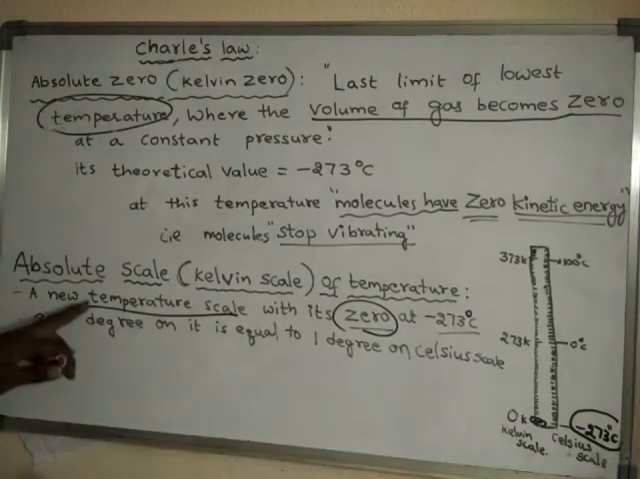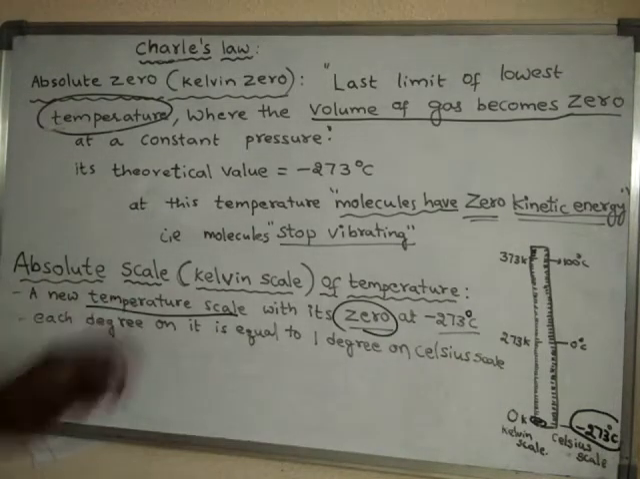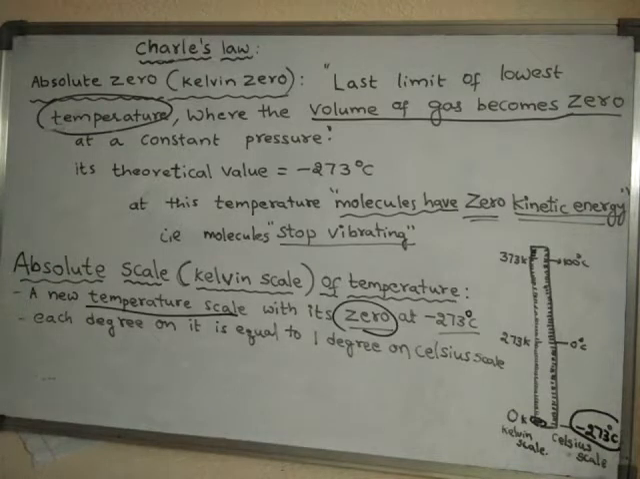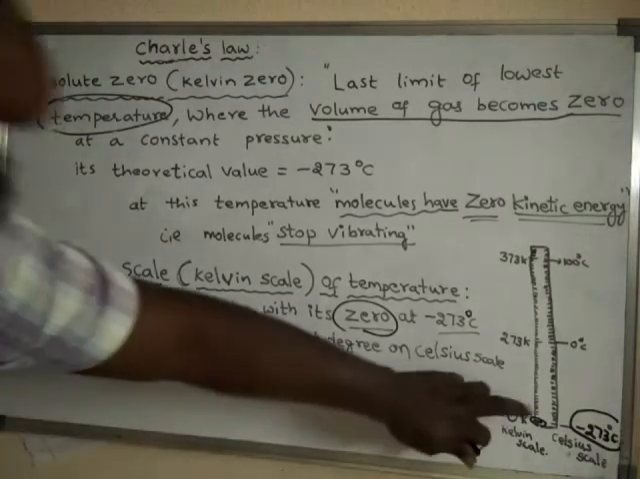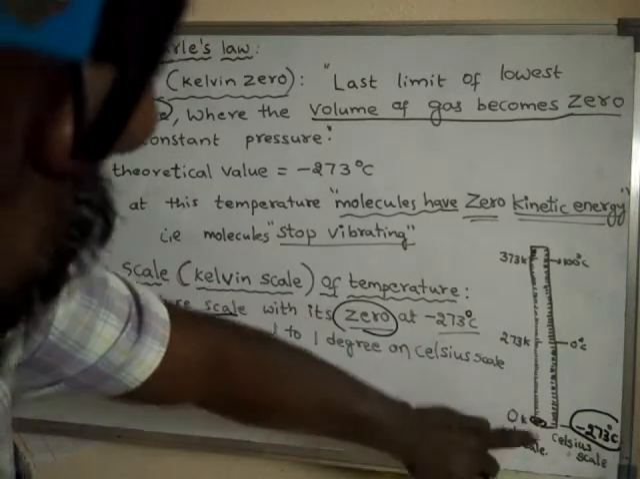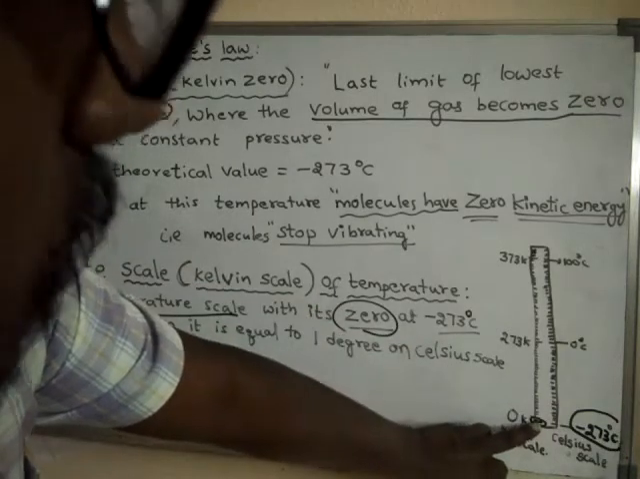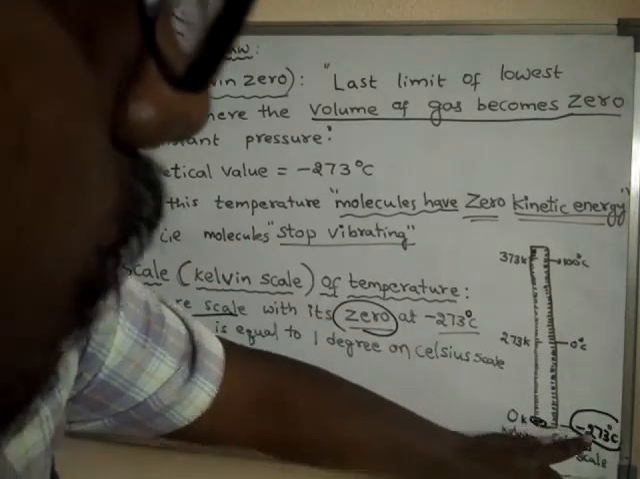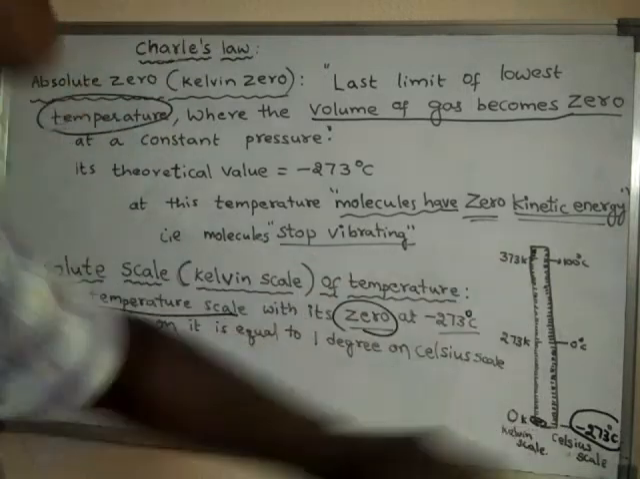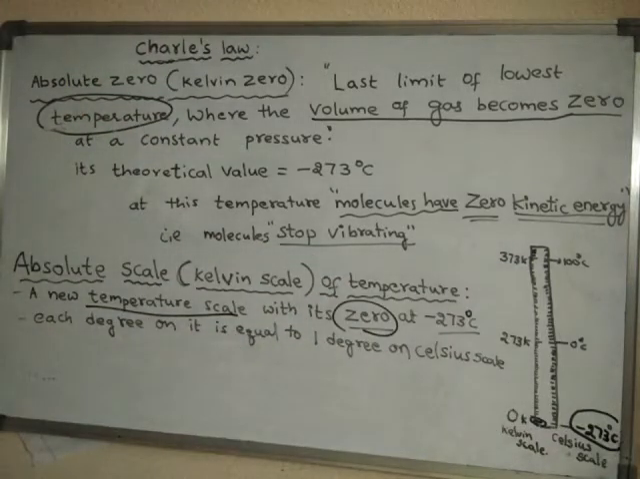So this new temperature scale is said to be the absolute scale. This entire scale, whose 0 value is at minus 273, is said to be the absolute scale, or the Kelvin scale of temperature.